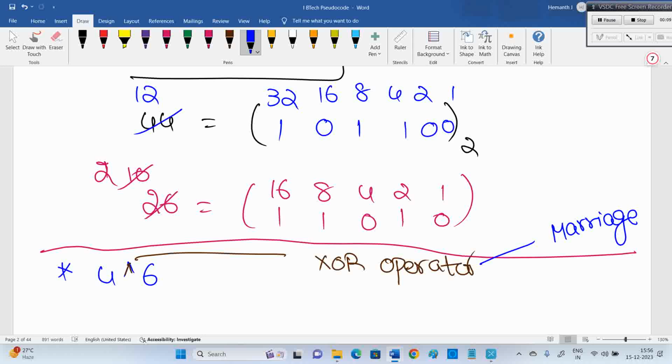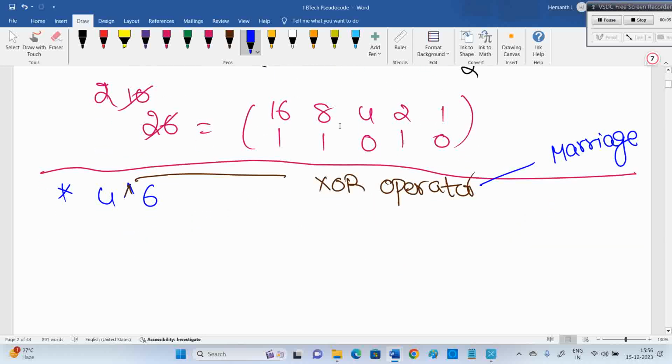What I mean to say is, marriage means one male, one female, two different. 1 0 means answer is 1. 0 1 means answer is 1. Two different required, same not required. That's what I just want to convey. Then if I want to do 4 XOR 6, what is the answer? First I have to write 4 in terms of binary. What is 4 in binary? 100. 1 2 4, right? Then 6 must be 4 plus 2, so 6 is 110.